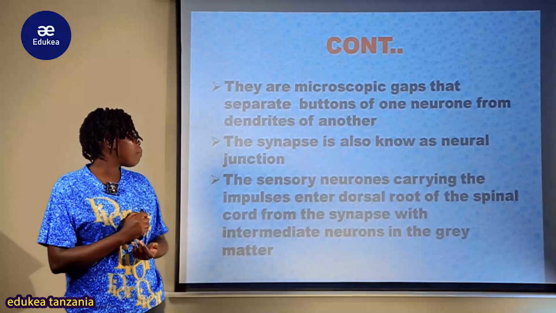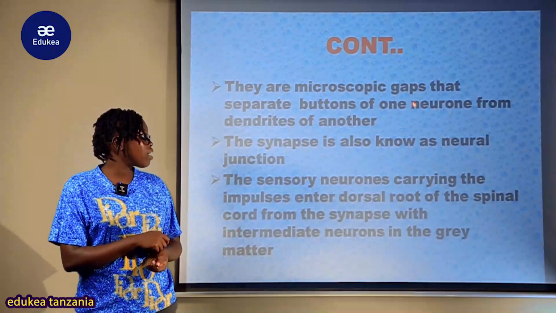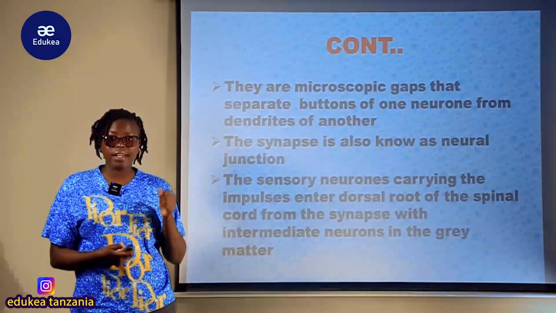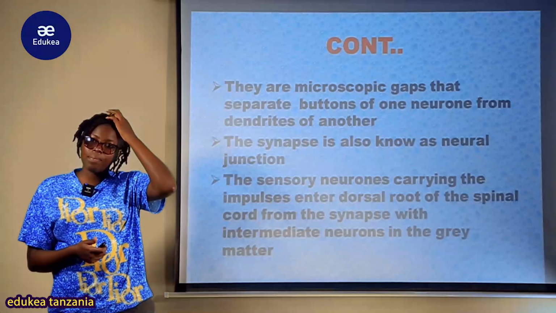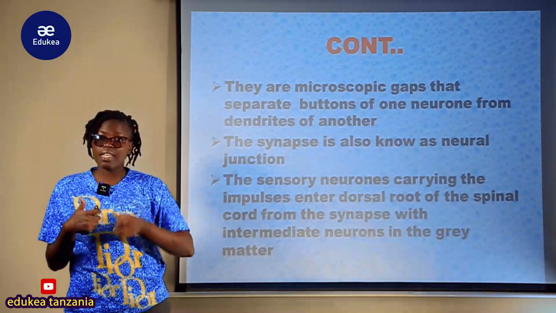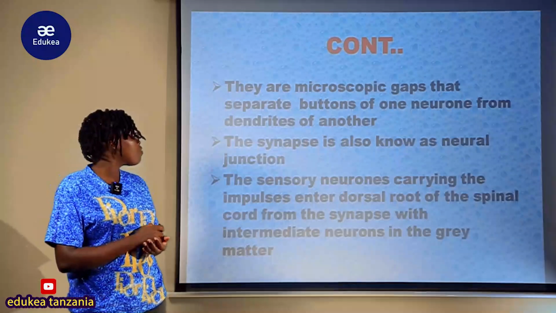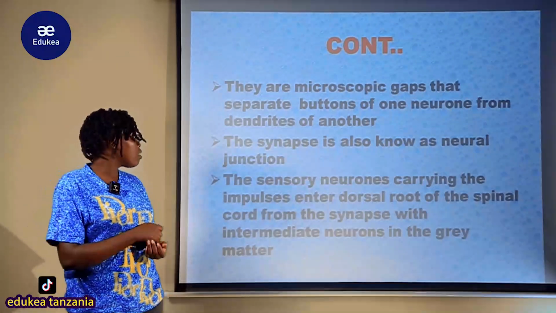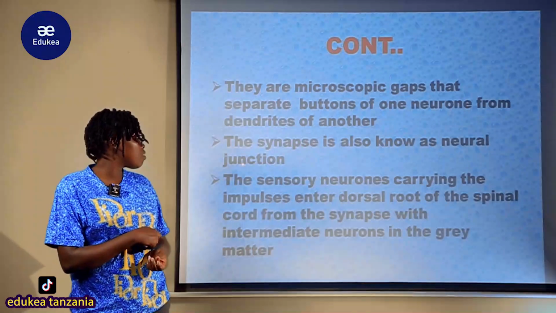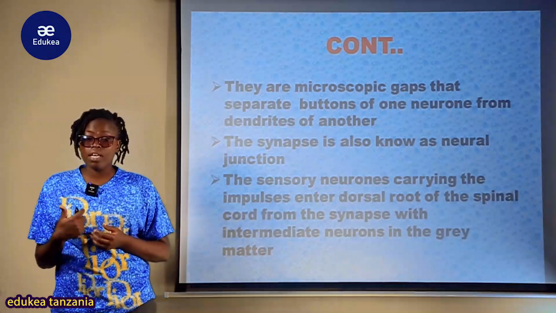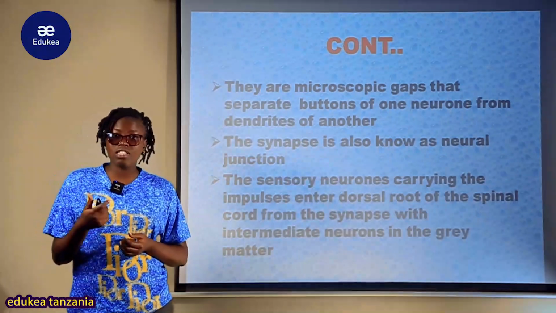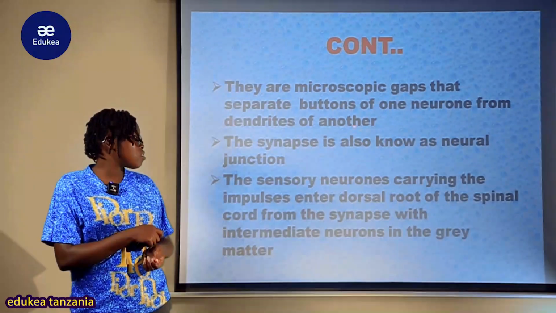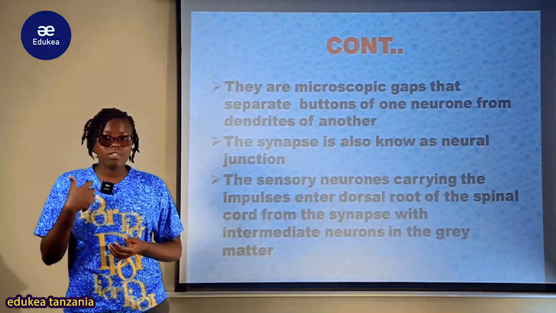These are microscopic gaps that separate the buttons of one neuron from the dendrite of another. These are synaptic clefts, which separate the buttons of one neuron from another. The synapse is also known as the neural junction or synaptic cleft. This is where the two neurons link. So the synapse is also known as the neural junction.